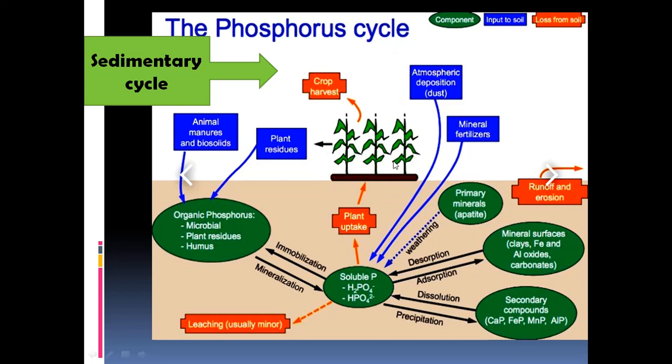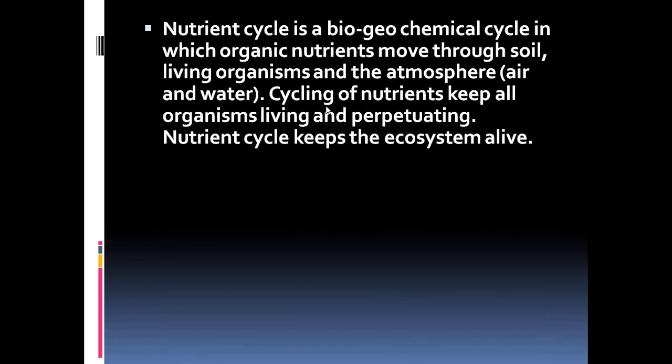When these crops produce the food grains and fruits that we eat, they contain phosphorus in the form of organic phosphate, and we take it up as we feed on these plants and plant products. So there is no gaseous form of this element, and it is called a sedimentary cycle. Okay, that's all.